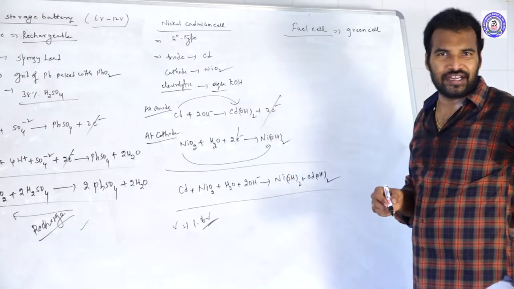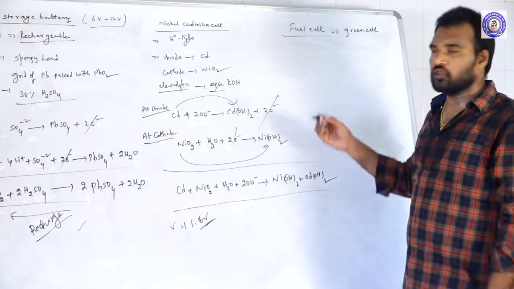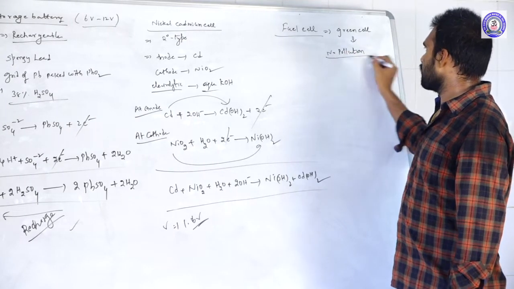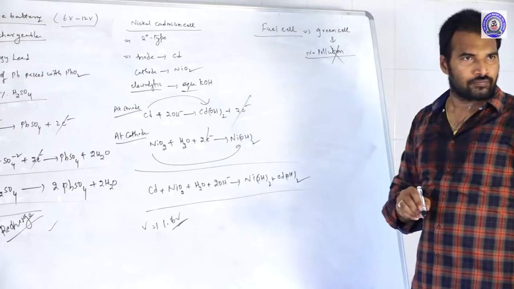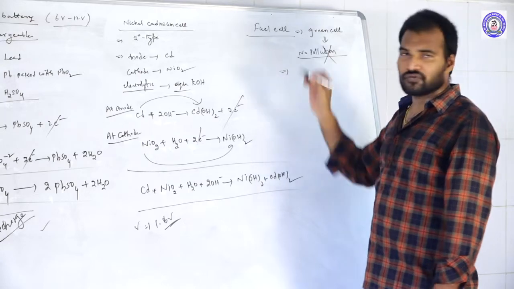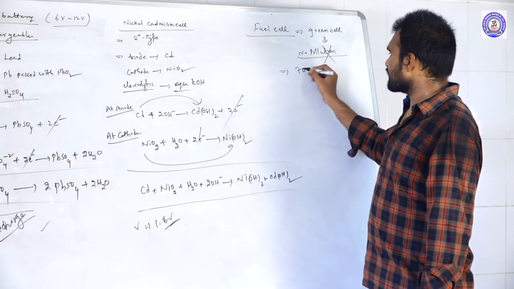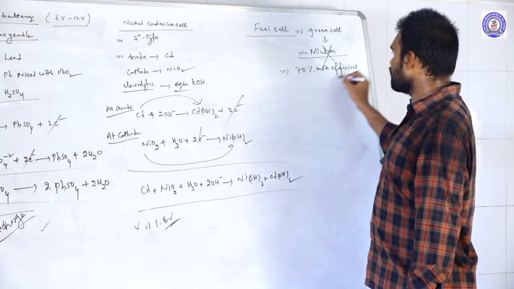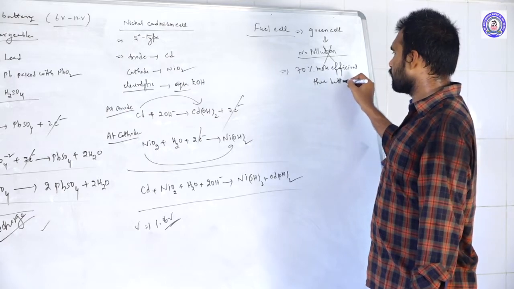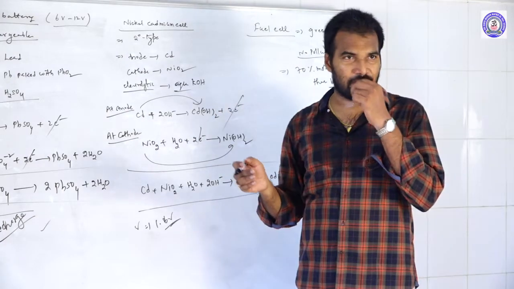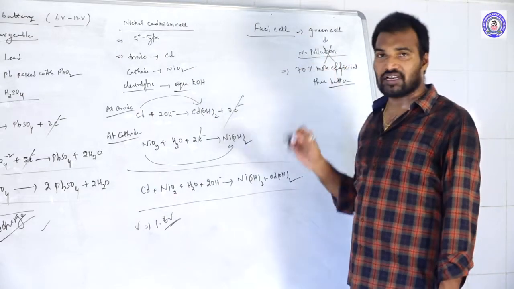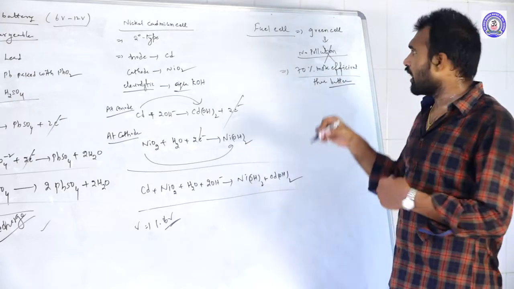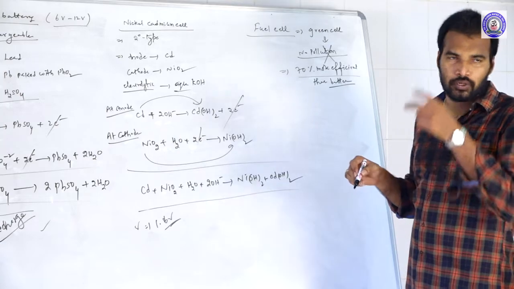You don't think that it's green in color. Green cell means what? No pollution. Green cell means there was no pollution with this fuel cell. Okay. And one more advantage of these fuel cells is that they are 70% more efficient than batteries. So when you compare primary batteries, secondary batteries, and these fuel cells, how much more efficient are fuel cells? 70% more. Because of its 70% more efficiency and because of its greenness, meaning no pollution, nowadays